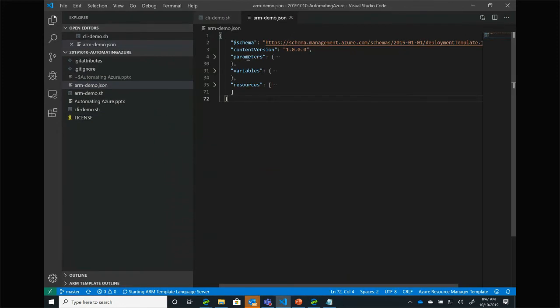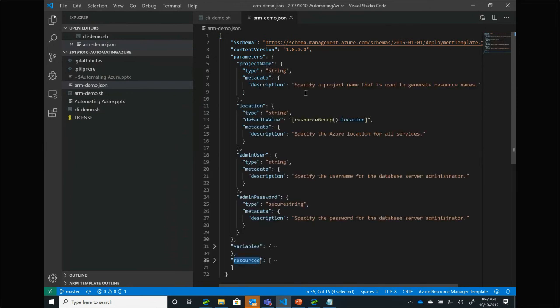In my ARM template, I have three major sections. I have my parameters section. This is data that's coming into my ARM template from an outside resource. I have my variable section. These are, well, variables that I'm going to define inside of my ARM template. Maybe I'm going to take those parameters, concatenate stuff to them, supercharge them somehow. And then finally, I have my resources. These are the actual things that I want to go ahead and deploy.